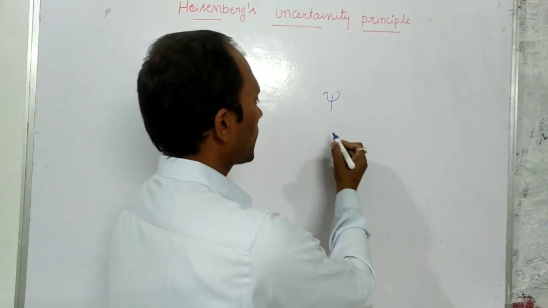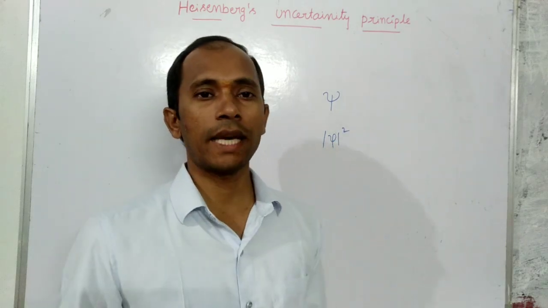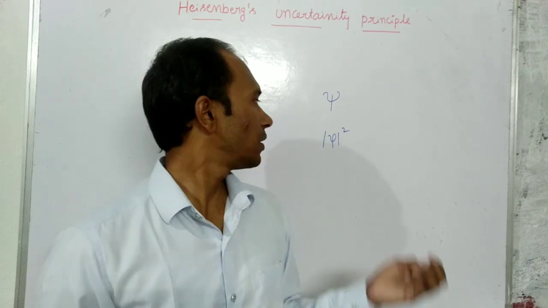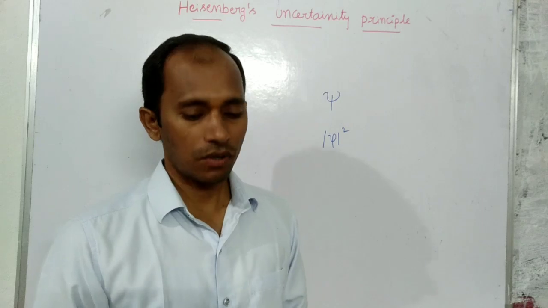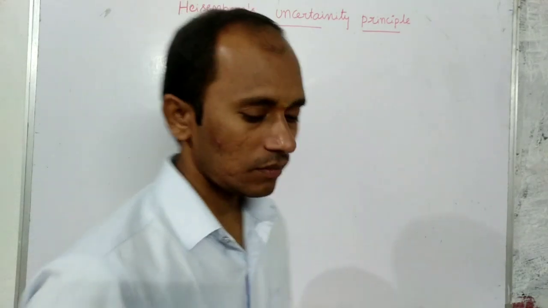Since psi is not always positive, we take psi square. This is what we call the probability density. So this we take for the matter waves. Okay, so that is what we discussed in the last class.